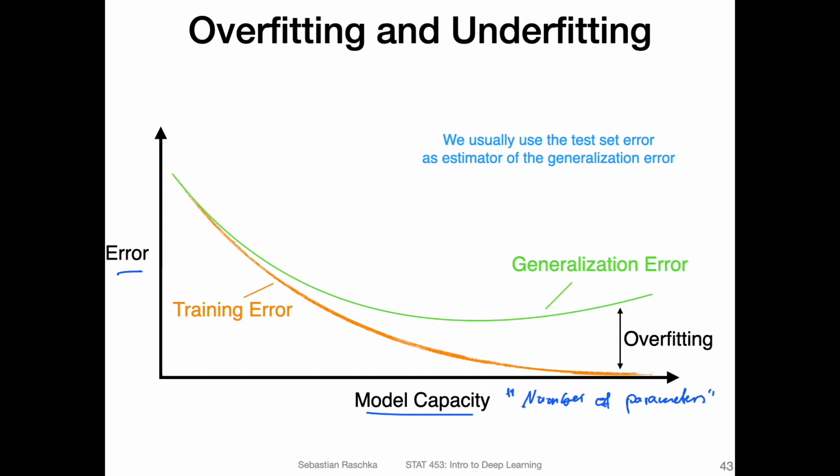Alright, so what I'm showing you here now is the training error first. So let's focus on the training error in orange. The error usually goes down as the model capacity increases. That means if we have more layers, or, I mean, this is of course not generally true, because then we have issues like vanishing and exploding gradients.